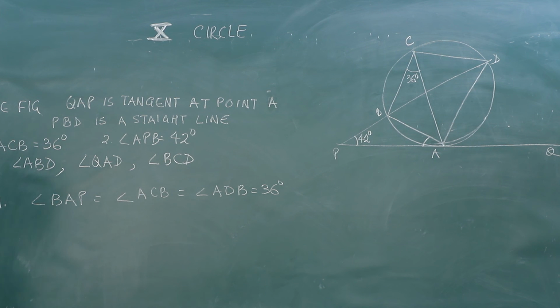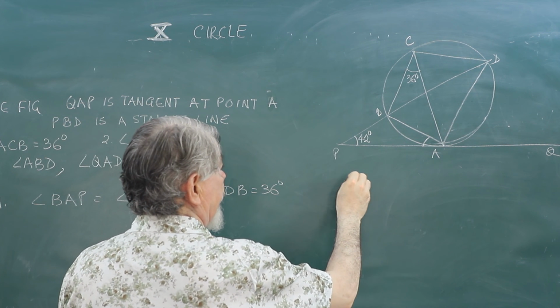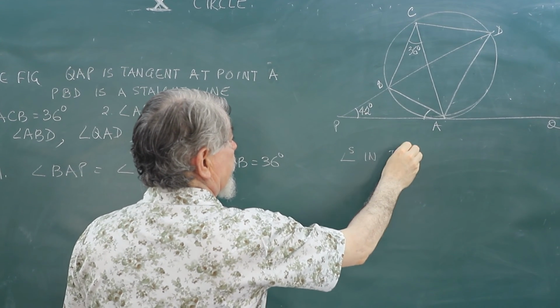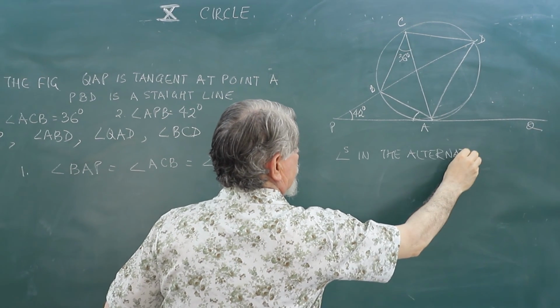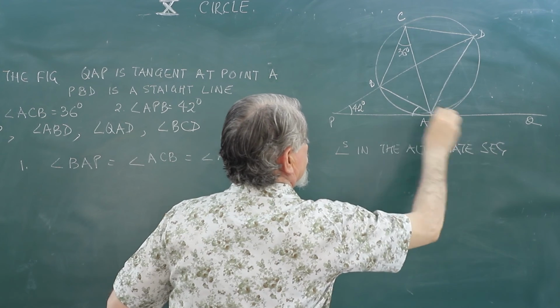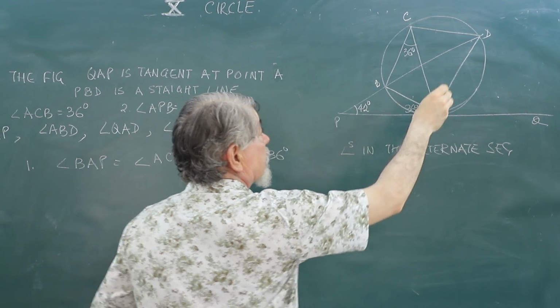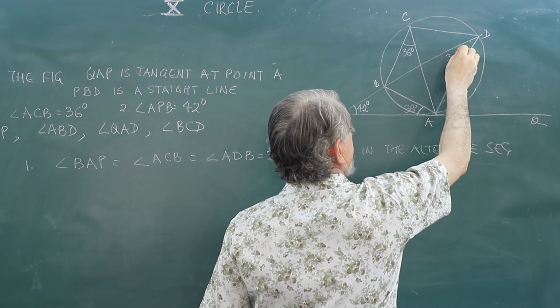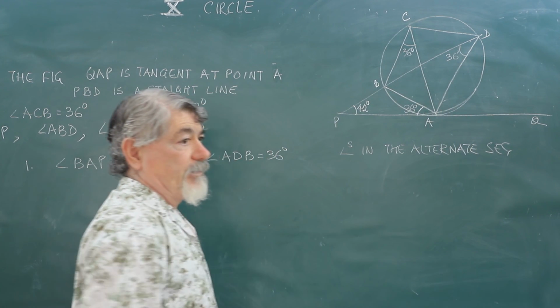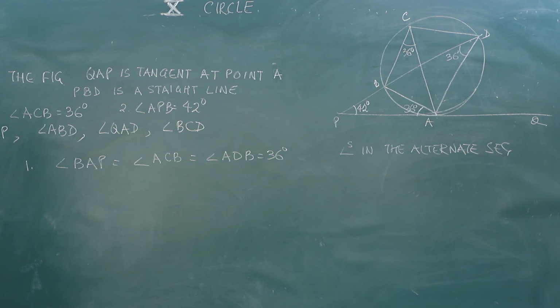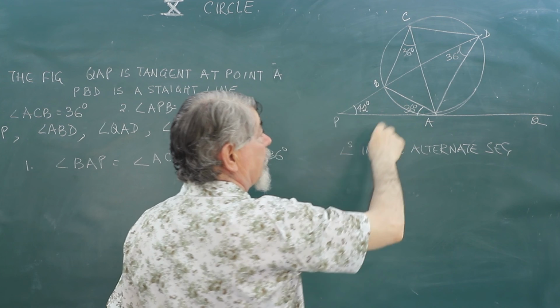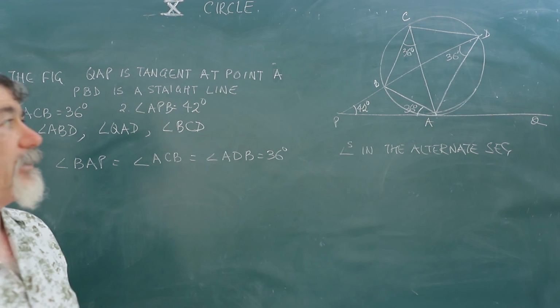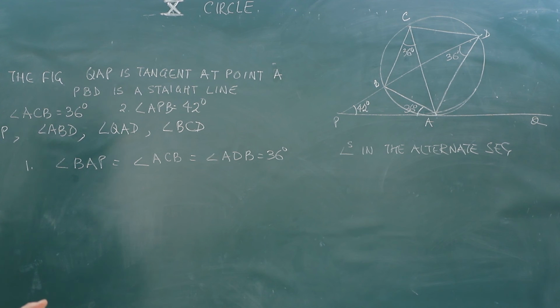Angles in the alternate segment. This is 36. This will also be 36. This can also be angles in the same segment. So the first angle we wanted to calculate was BAP, which we have calculated using the property, because this angle was 36, this angle will be 36. Angle between the tangent and the chord is equal to the angle in the alternate segment.